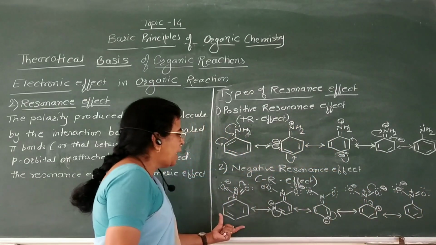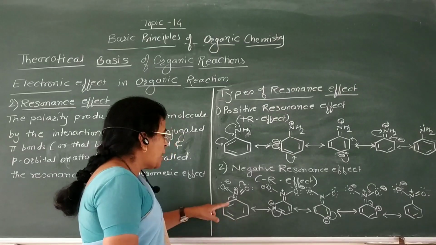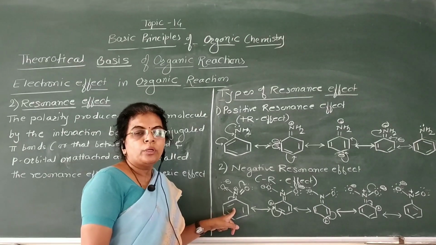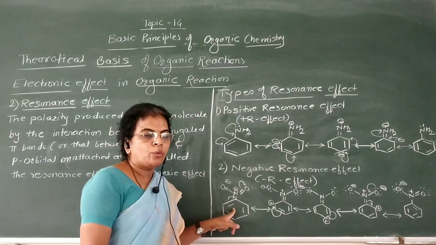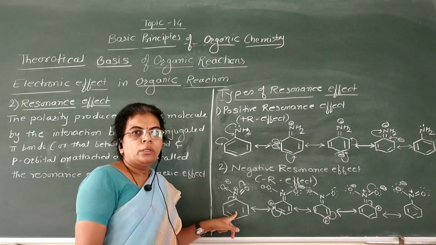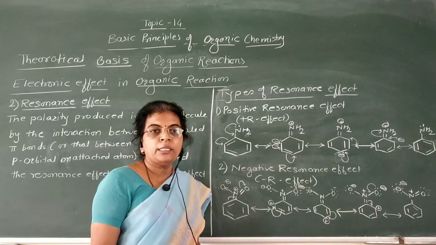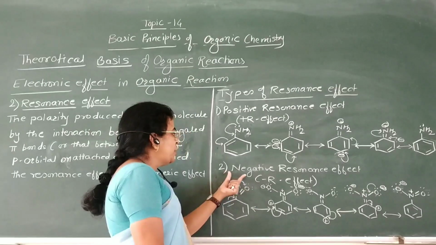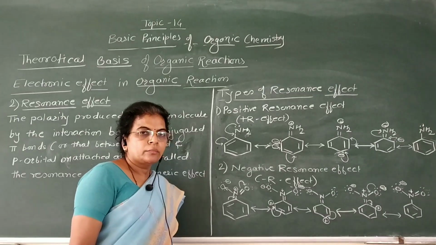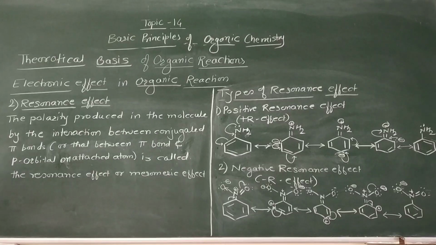Now here these are the resonating structures of nitrobenzene, in which transfer of electrons takes place from the benzene ring to the nitro group. This nitro group is an electron withdrawing group, and therefore here polarization of the molecule is carried out. Now in this case electrons are taken away from the benzene ring or from the carbon atom, therefore it is called negative resonance effect or minus R effect. These are the 2 types of resonance effect, plus R effect and minus R effect.